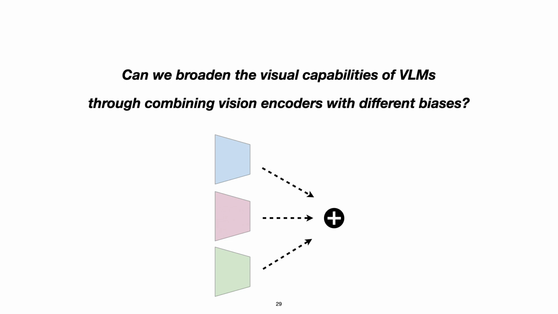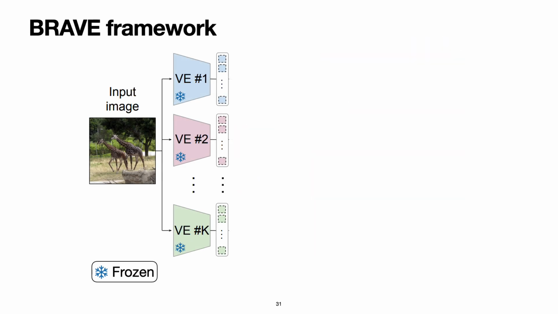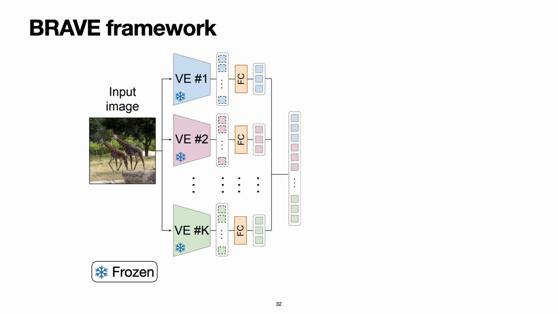This leads us to ask, can we broaden the visual capabilities of VLMs through combining vision encoders with different biases? And we developed a BRAVE framework to do this efficiently. Here is how it works. First, we extract visual features from multiple frozen vision encoders. Then these are linearly projected and concatenated.